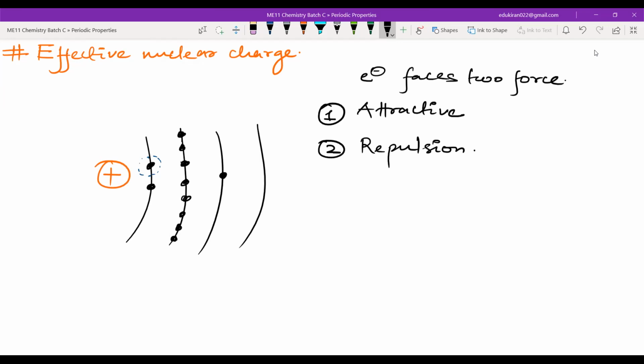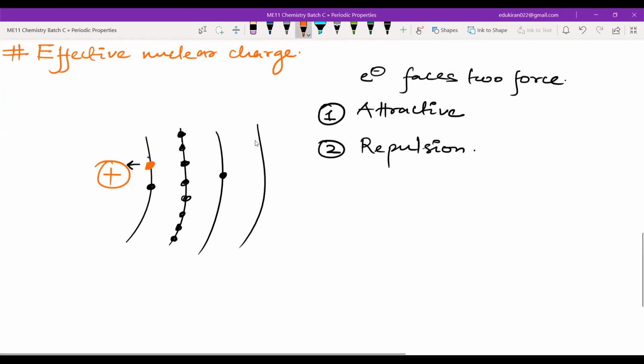There will be repulsion. Now, let us look at the electrons which are present in these shells. Let us look at the first electron, this electron. This electron is just experiencing the pull from the nucleus. It may experience some repulsion to an extent, but most of the time it is experiencing just the attractive force from the nucleus. Yes or no? Yes, sir.